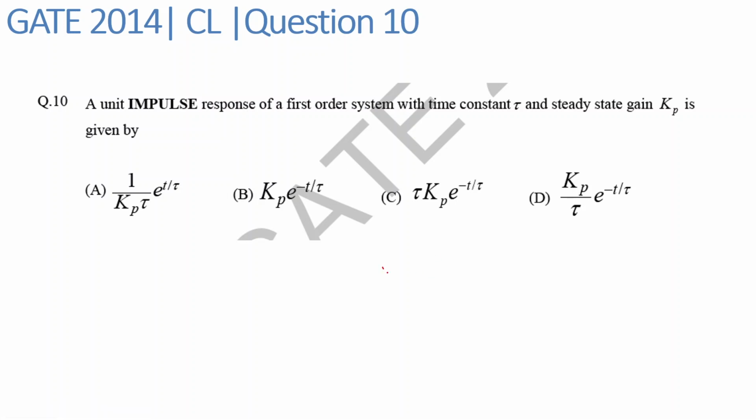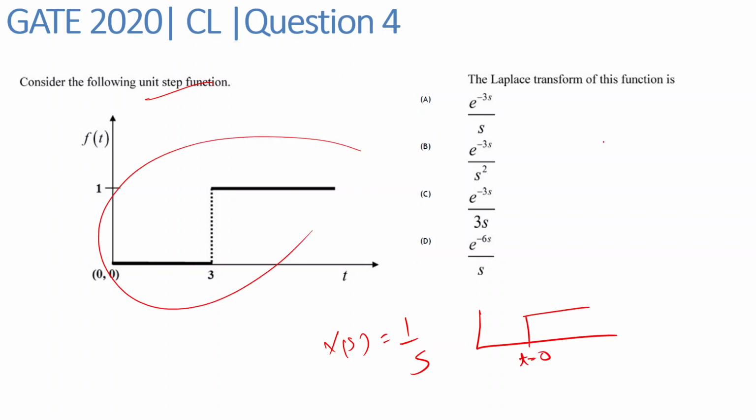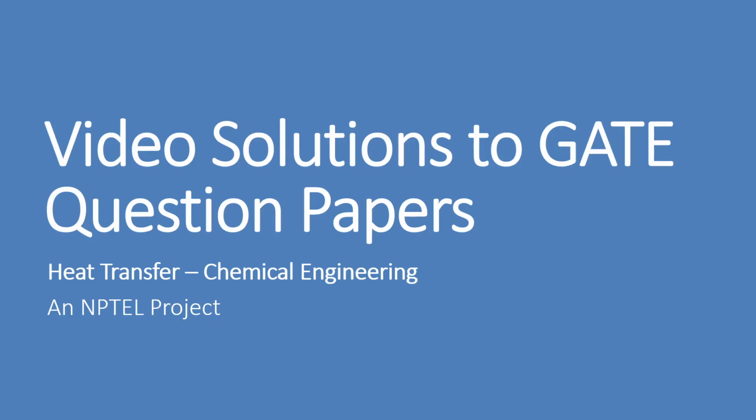For step input, we found y(t) is equal to Kp times (1 minus e raised to minus t upon tau), and this question asks what the corresponding function of y(t) is for impulse input. Then in this question we have been asked to derive the transfer function for this unit step function. Right now X(s) we considered as 1 upon s for this kind of plot, where t was equal to 0. Now for this kind of plot, we have been asked to find what my input function is. So these are all the basic questions that you can expect.